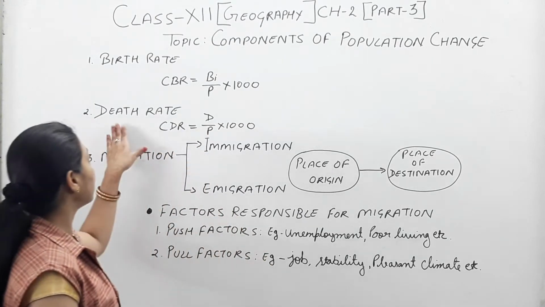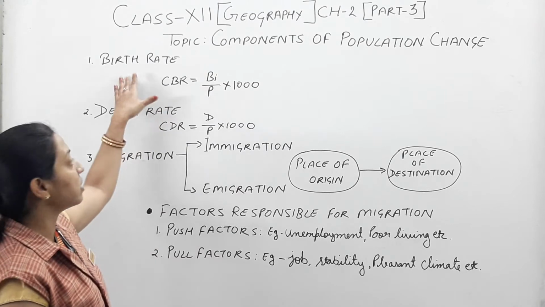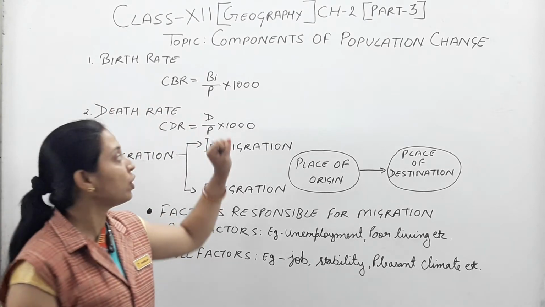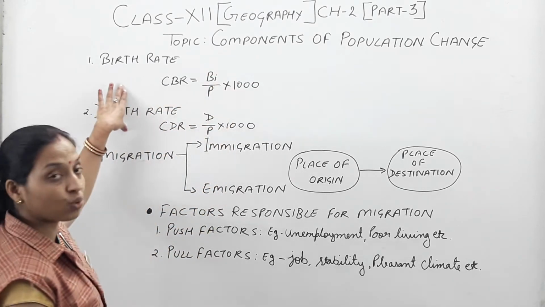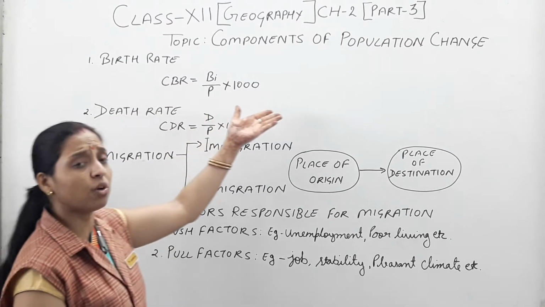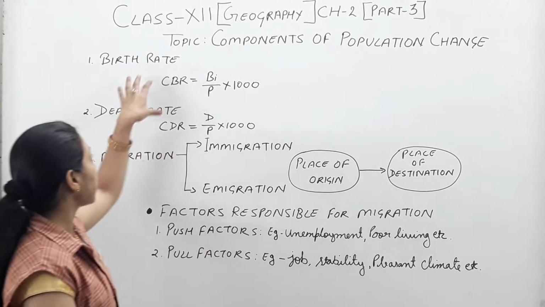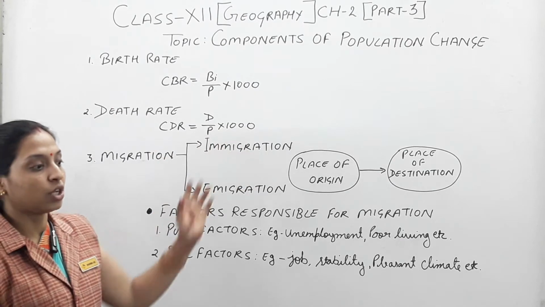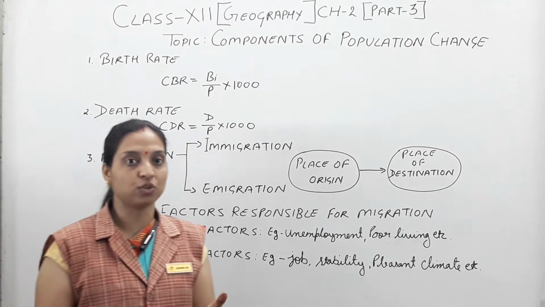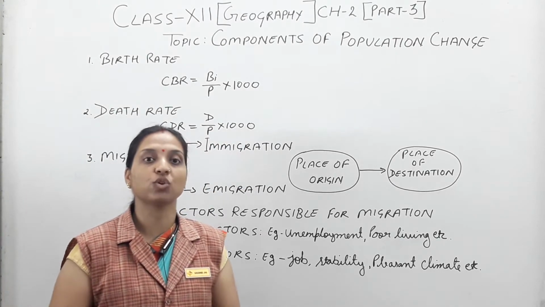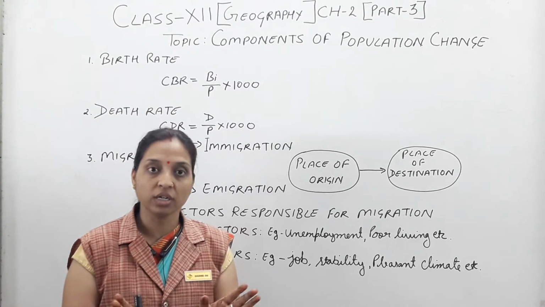So in this way you have to calculate both birth rate and death rate. Hopefully you understand these two components of the changing of population. Because of these factors population always changes, since every year there are births and deaths, so accordingly population always fluctuates according to the time period.